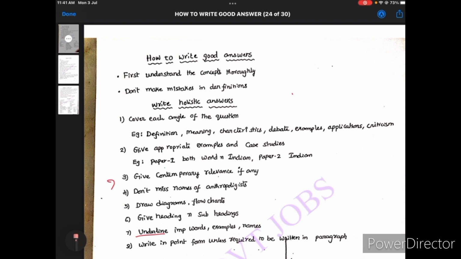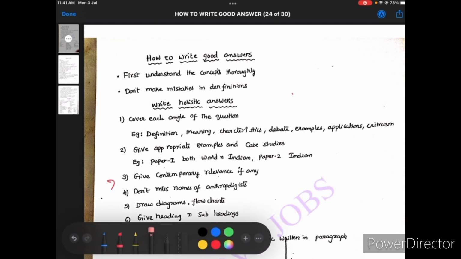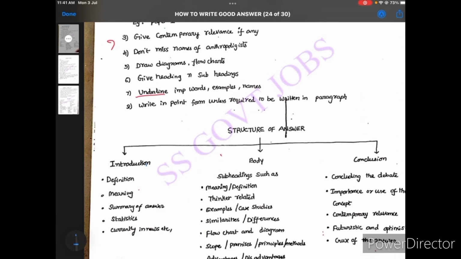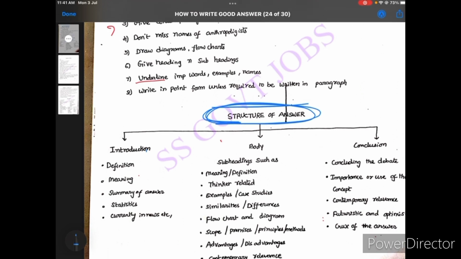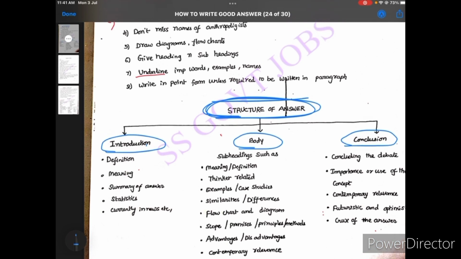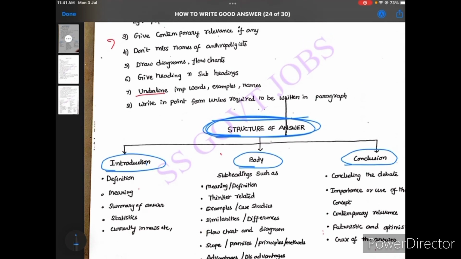Today we are going to learn how to write a good answer in your anthropology optional. First of all, how to write an answer. The very important thing is the structure of the answer. We can write an answer in any way, but if you write the answer in a structured way, you will get more marks. What is the structure of the answer? Introduction, body part and conclusion part. I'll explain how to write the introduction, what to write and what not to write, and the body part and conclusion part.